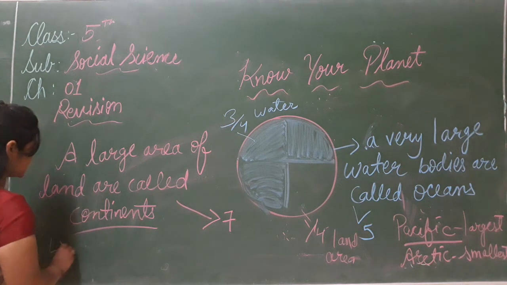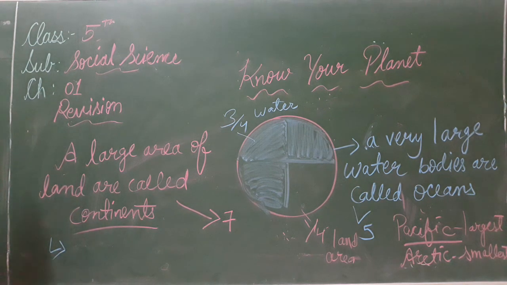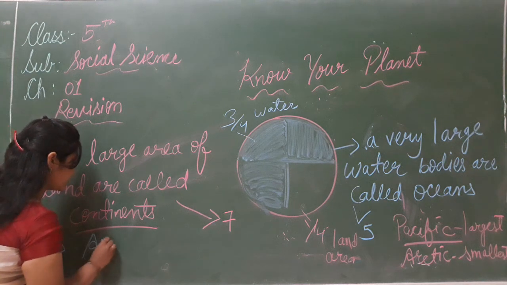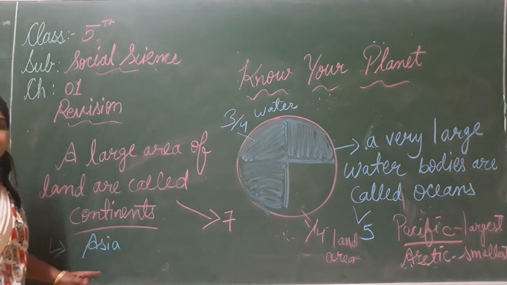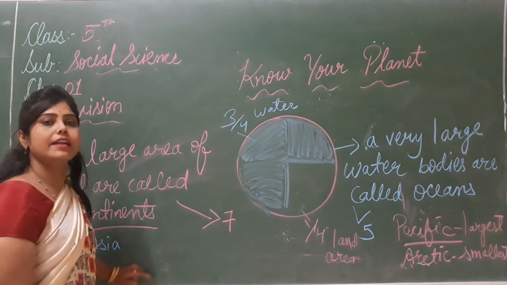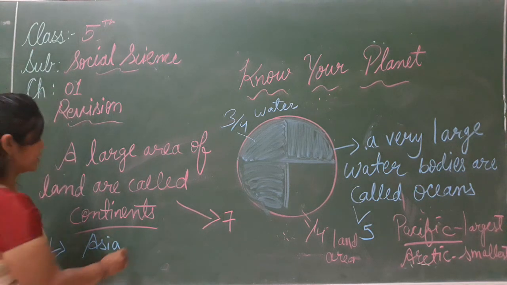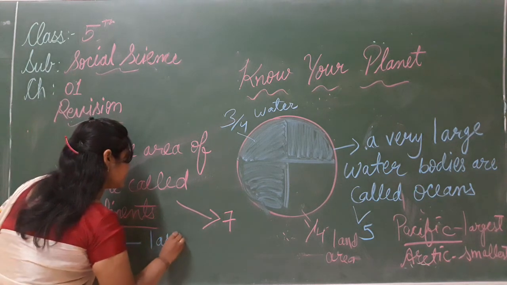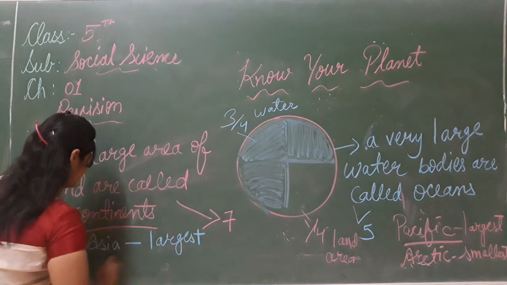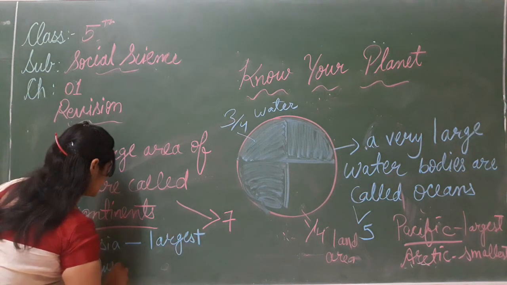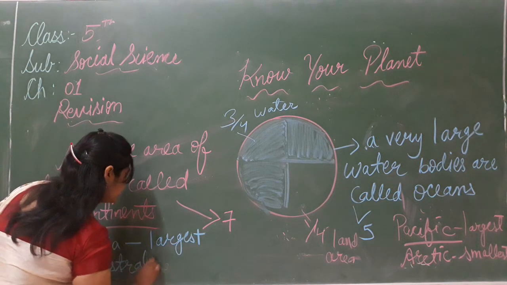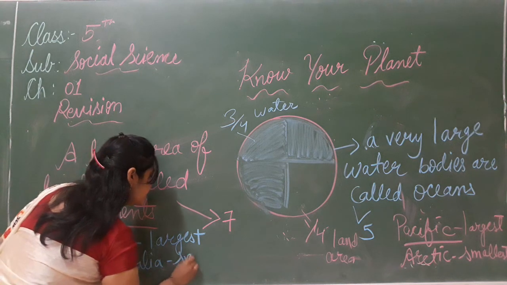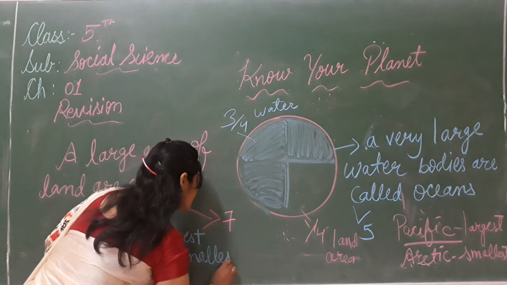And which one is the largest continent? Asia is the largest continent, and our India lies in Asia. Asia is the largest continent and Australia is the smallest one. Australia is the smallest continent.